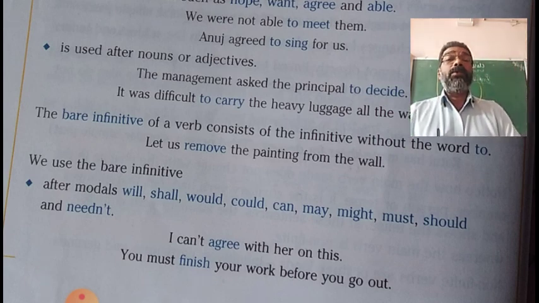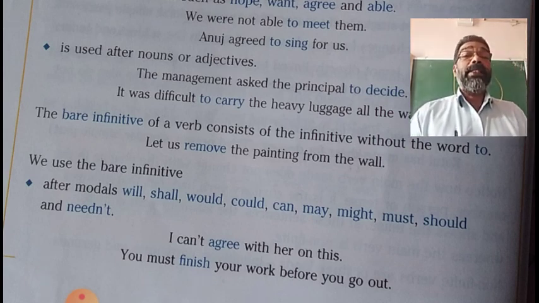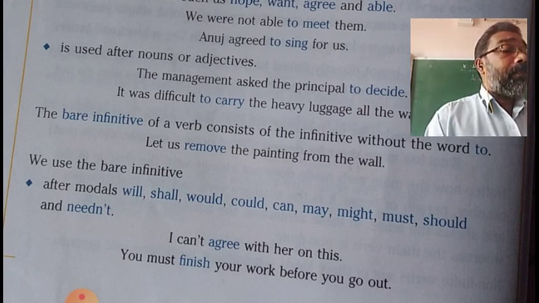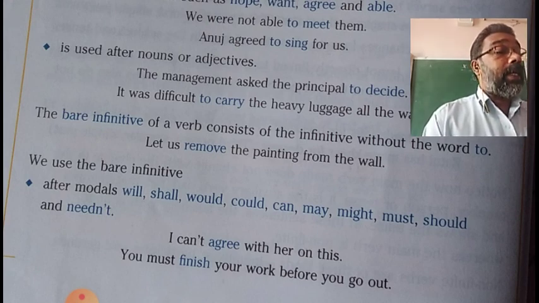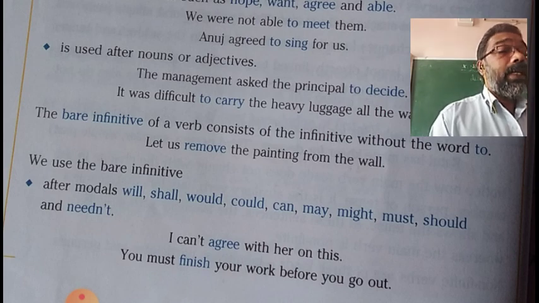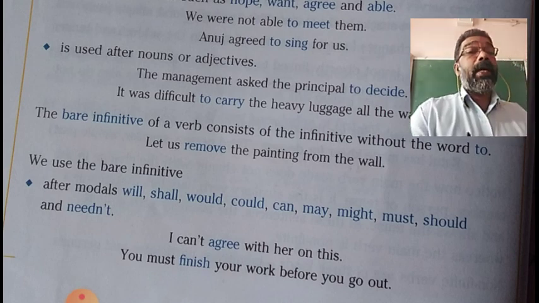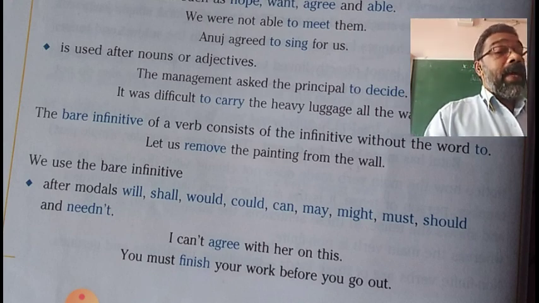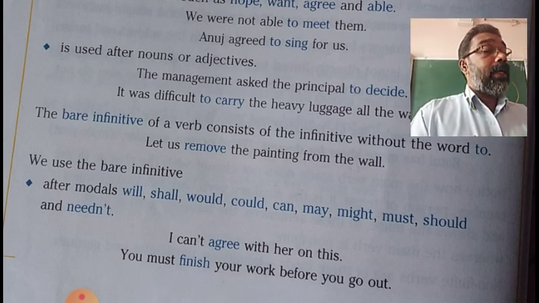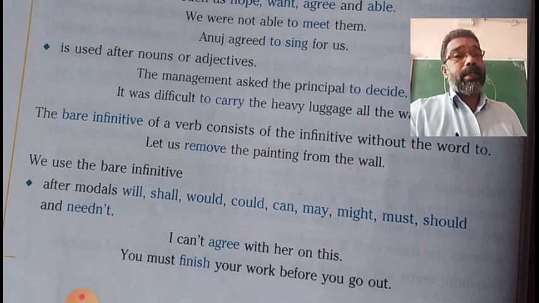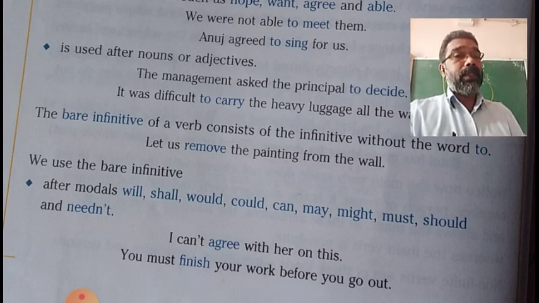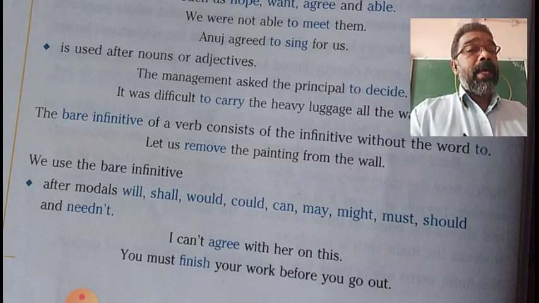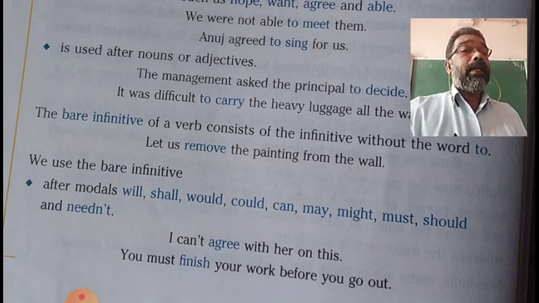Then another use of bare infinitive is, bare infinitive is used after certain verbs like hear, see, make, and let. These four verbs, hear, see, make, and let.